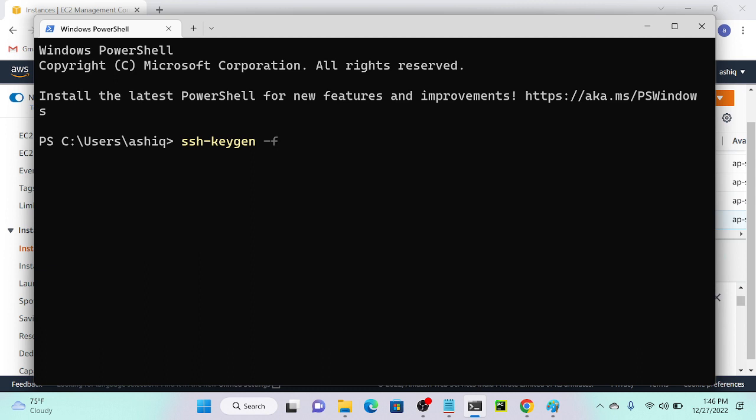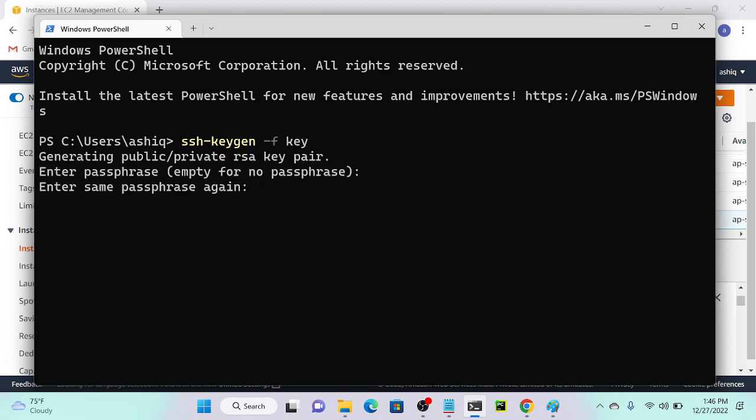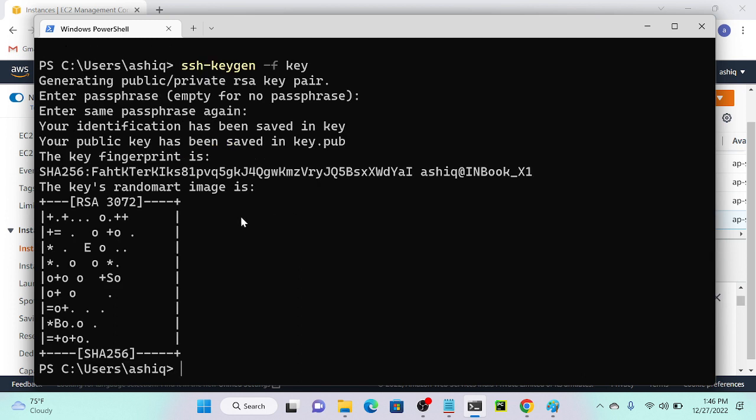So if you want to create any custom name for the file, I will put minus f, then I will create a file. The file name will be Ashiq. We can create any name, no issue. So we can create a key as well. I will create a key. Okay, enter. And this is going to create one public key and private key. Let's see. Okay, now you can see that RSA 3072 bit it's created.